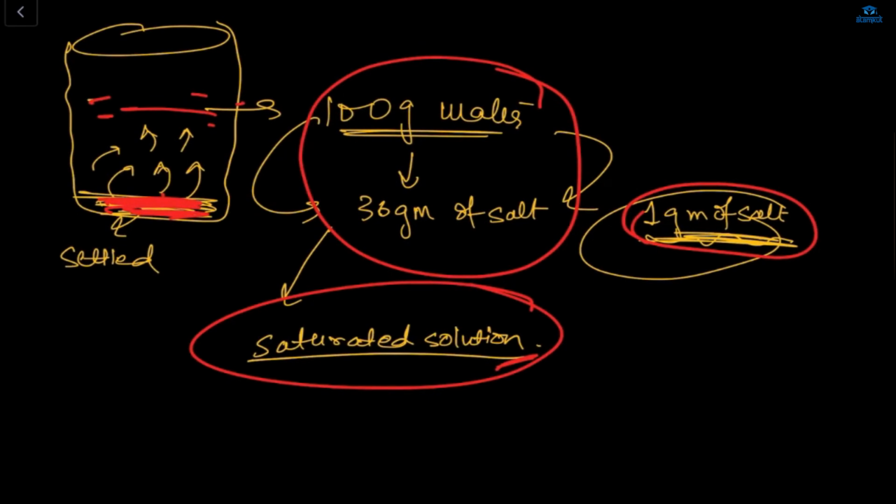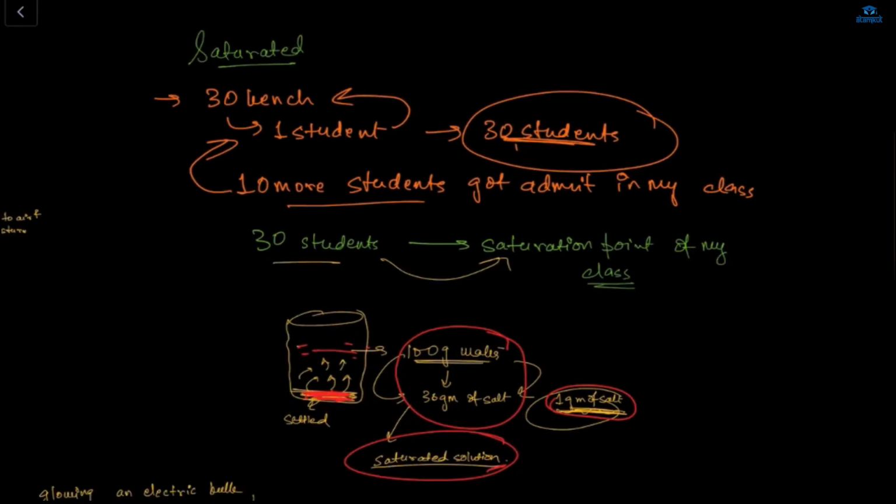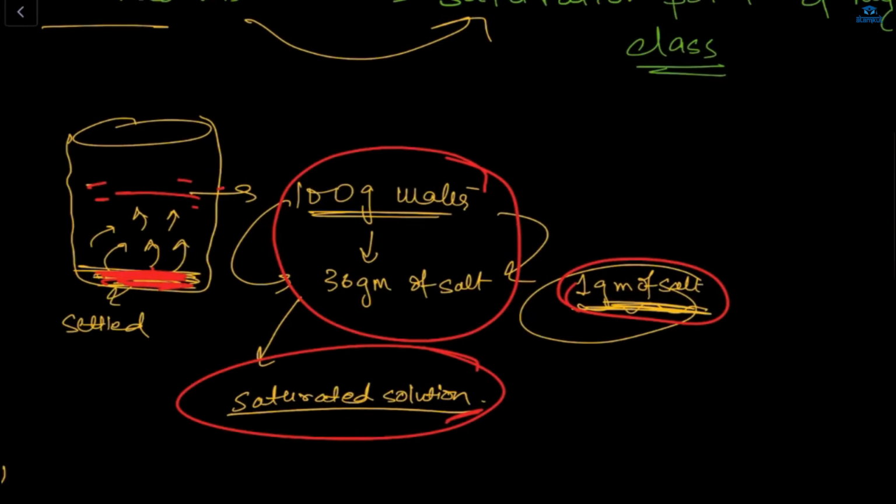What is a saturated solution, Shazan? What is a saturated point? Ma'am, a saturated solution is one in which a limited amount of salt can be mixed. Ma'am, the saturation point is the stage where we cannot add more salt in water or any solvent, because in 100 gram of water, only 36 gram of salt can be dissolved. Not more. Ma'am, for 100 grams of water, how many grams of sugar can there be? Now you can calculate it.